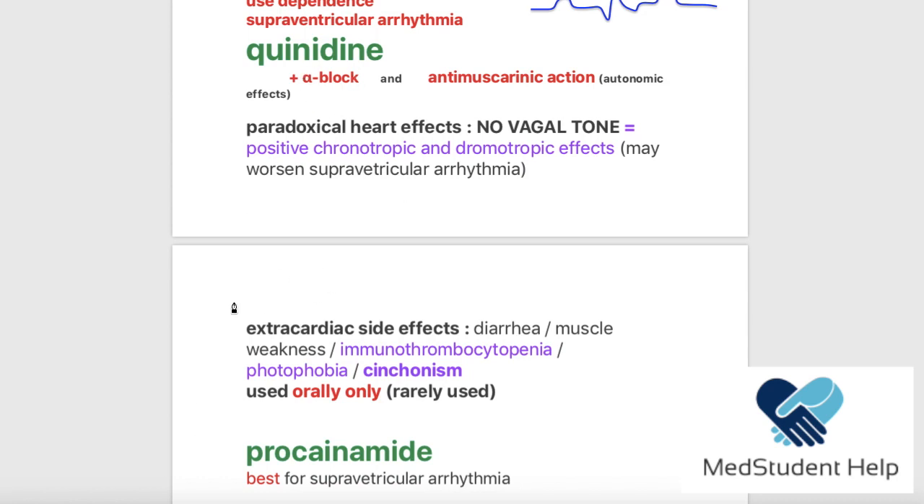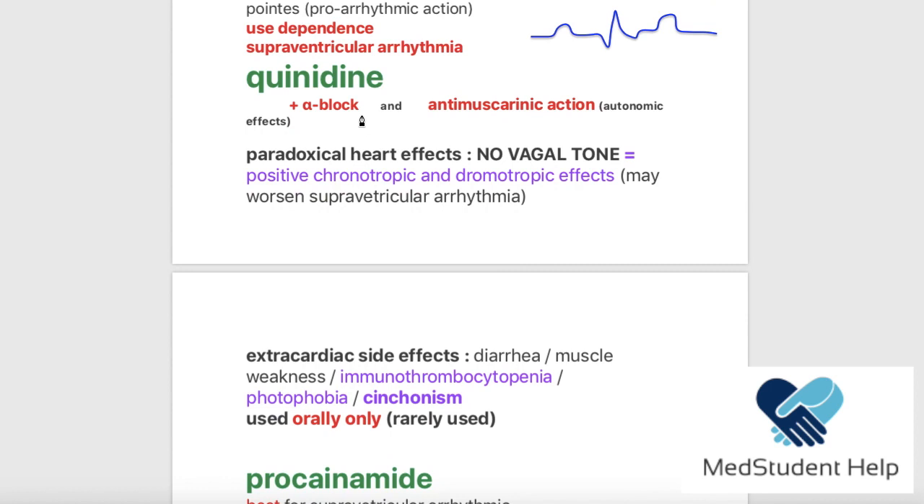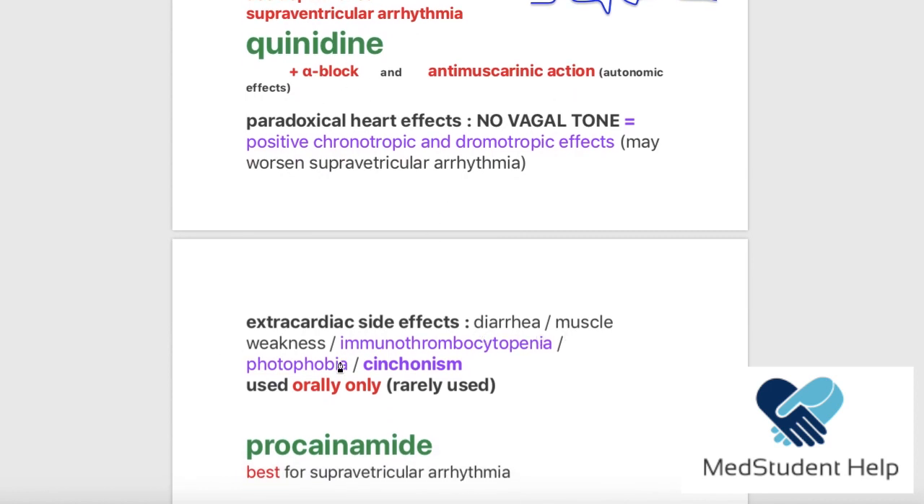Now, moreover, it has extracardiac side effects. What are they? It is diarrhea, for example, and muscle weakness. How can we explain these? Because there is no vagal tone, okay? And the alpha block. So, diarrhea and muscle weakness, immune thrombocytopenia, photophobia, and cinchonism. Now, these purple ones are very important, okay? Now, so cinchonism of quinidine, it is like intoxication. You should Google it.